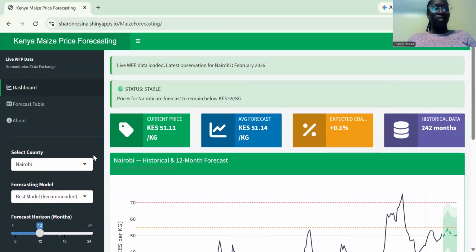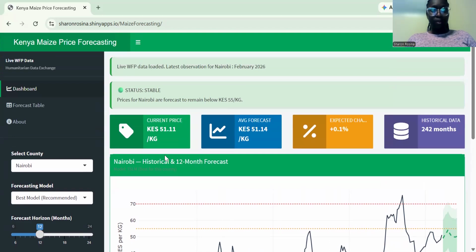Now, moving on slowly, on the top, you can see the current price of maize per kilogram in Nairobi. It's at 51.11 Kenya shillings. The average forecast is the expected percentage change, and it also gives you historical data, 242 months. This counts all the way from 2006 to current.